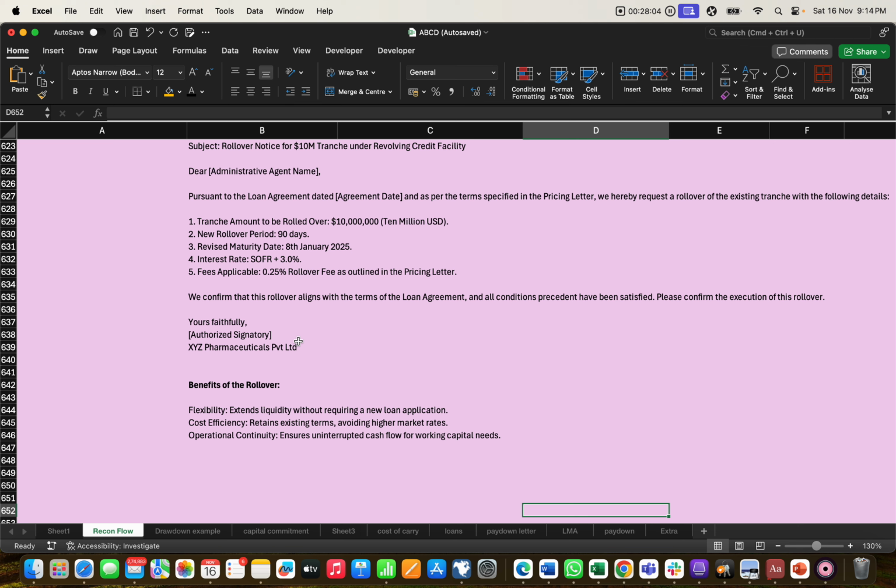Operational continuity: ensuring no interruption to the cash flow. Sometimes the borrower needs money very urgently, because sometimes he is in a manufacturing business and gets a lot of orders. For example, he is manufacturing cars and got an order of 1000 cars, and he requires money in the next 15 days. So it is important on an operational basis also. If his operation stops, whatever money he is taking additionally becomes a disadvantage. So this rollover facility benefits the borrower as well as the lender.